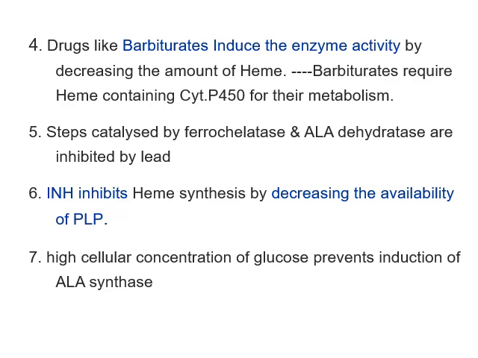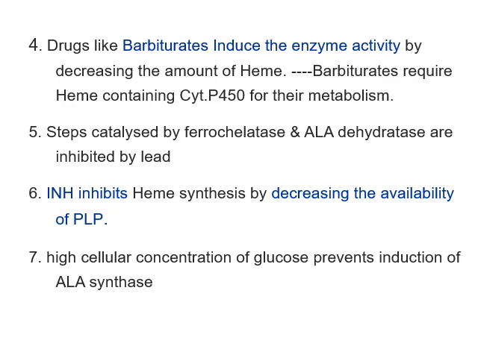The next regulatory factor is the steps catalyzed by ferrochelatase and ALA dehydratase. Ferrochelatase is the last enzyme, which helps in the introduction of iron into the protoporphyrin, and ALA dehydratase is the second enzyme of heme biosynthesis. These two enzymes can be inhibited by lead. So accidental ingestion of lead can cause inhibition of these two enzymes, and thereby inhibit heme biosynthesis. Lead poisoning is another reason for anemia.